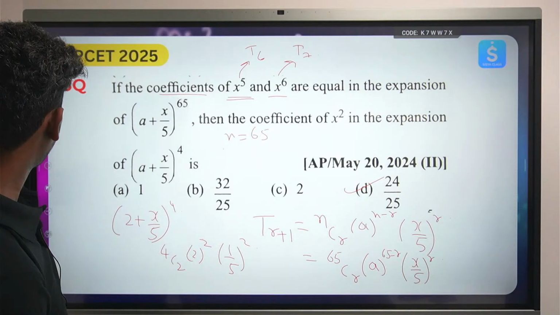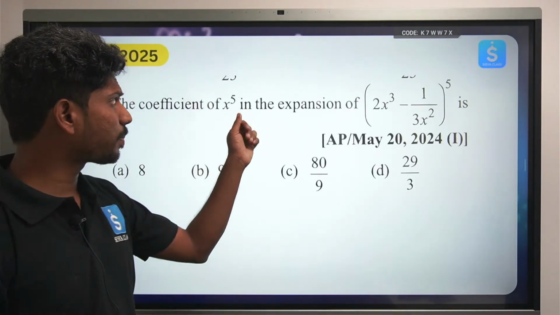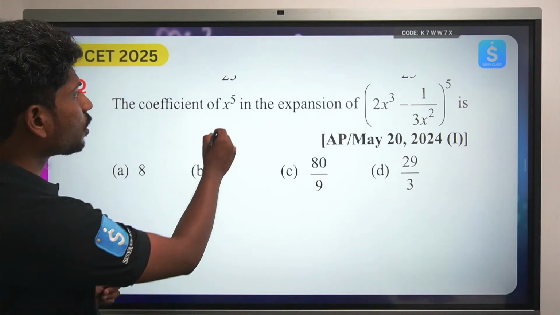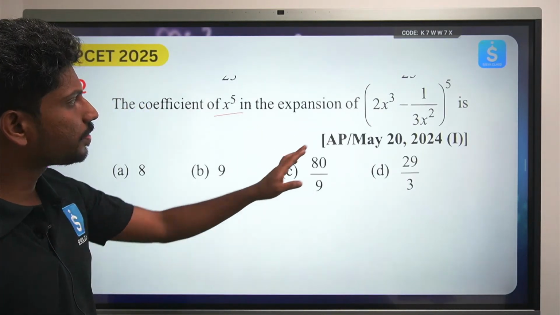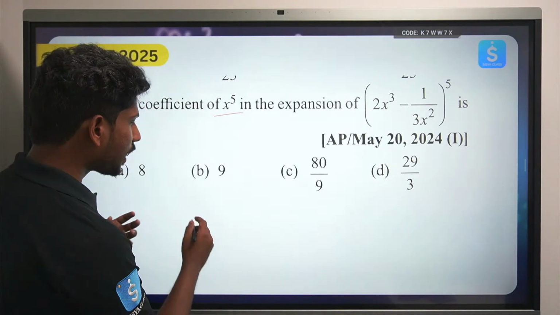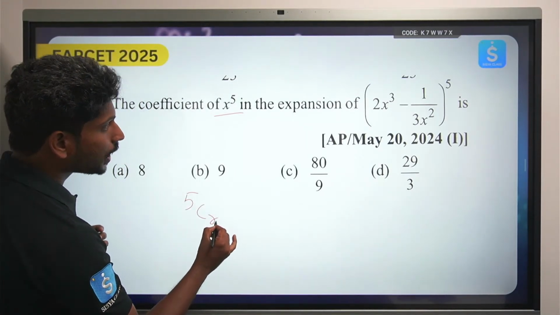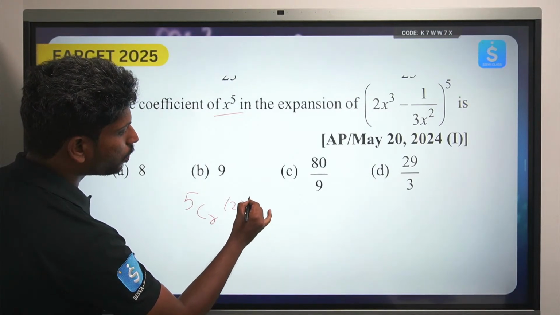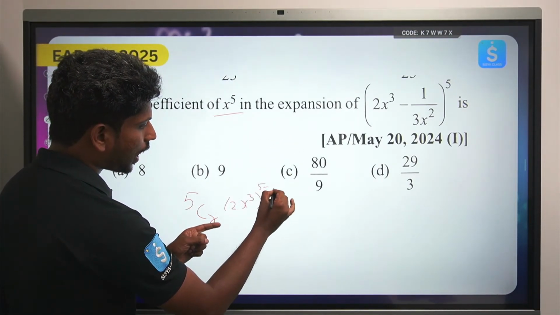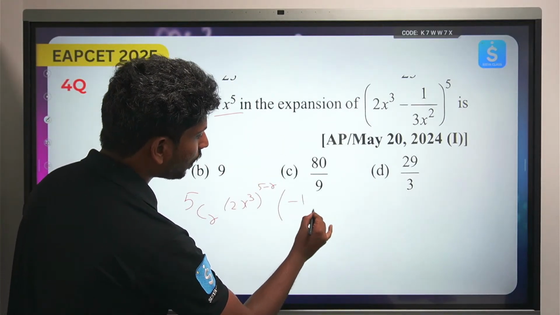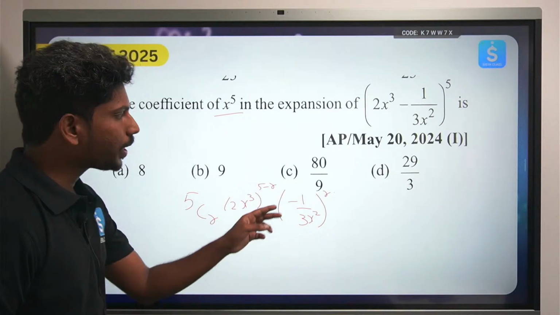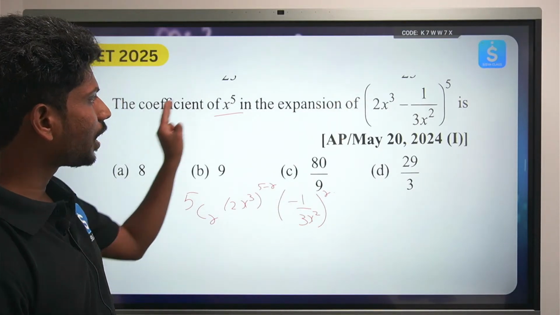So everything is there. Okay, the coefficient of x power 5 in the expansion 2x cube minus 1 by 3x square power 5. So what is the coefficient of x power 5? ఇక్కడ చూడండి, ఫస్ట్ మీరు జనరల్ ఫార్ములా రాయండి, జనరల్ టర్మ్ రాయండి. జనరల్ టర్మ్ ఏంటి, 5cr into 2x cube power 5 minus r into minus 1 by 3x square whole to the power r. So I hope మీకు ఈ జనరల్ ఫార్ములా ఎలా యూస్ చేయాలో మీకు తెలుసు.